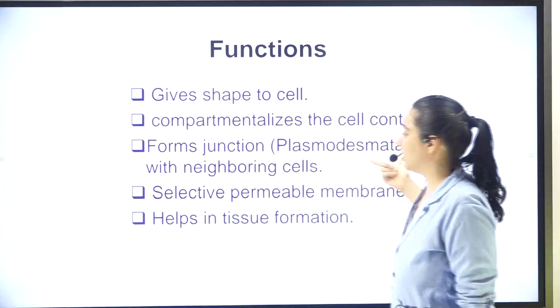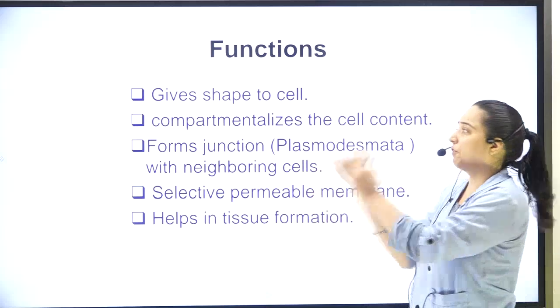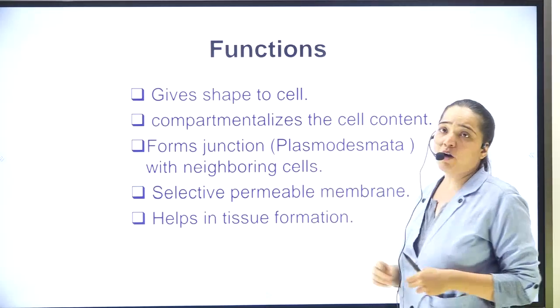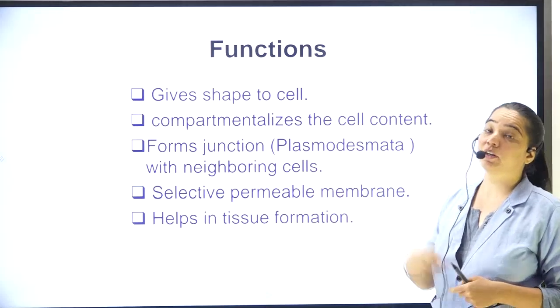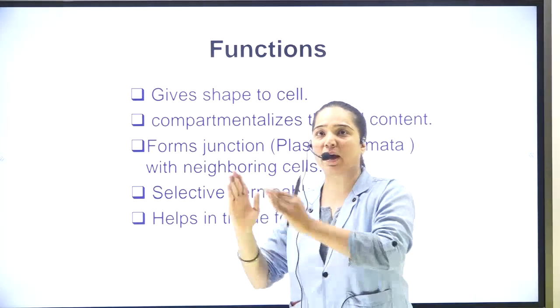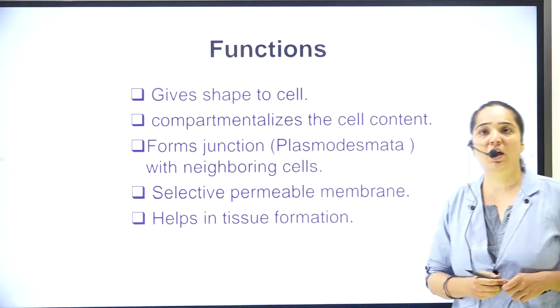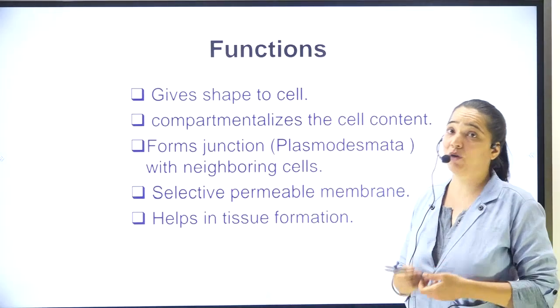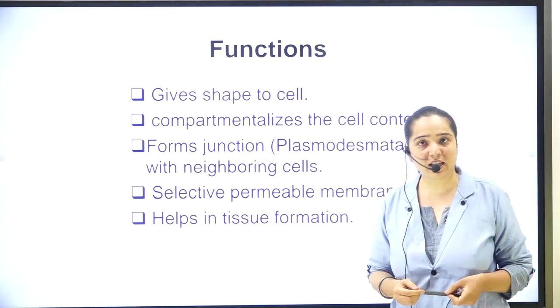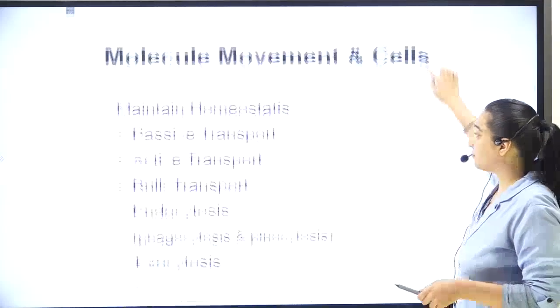Function: it will give shape to the cell and it will compartmentalize the cell, that means it will divide it into two different segments. It will form the junction, and that junction has a particular name. What is that junction name? Plasmodesmata. It is the selectively permeable membrane because it allows entry and exit of only certain molecules. And what does it help in? It helps in tissue formation. These are the functions of the cell membrane.